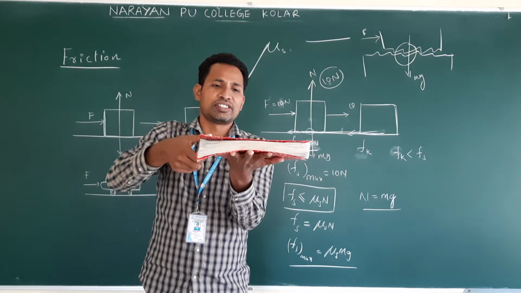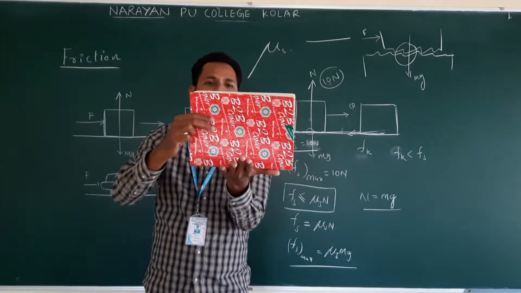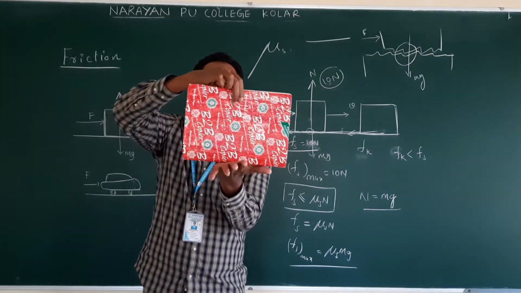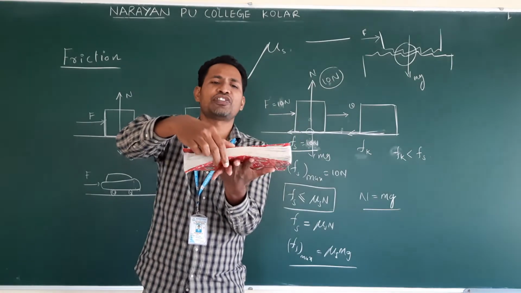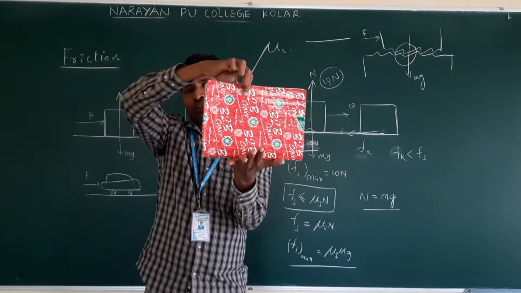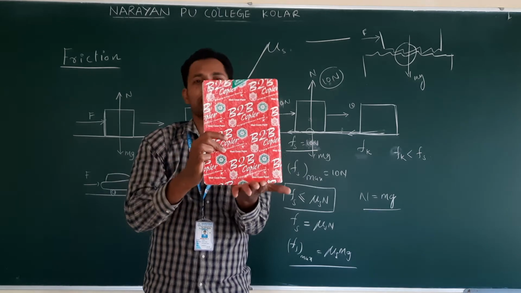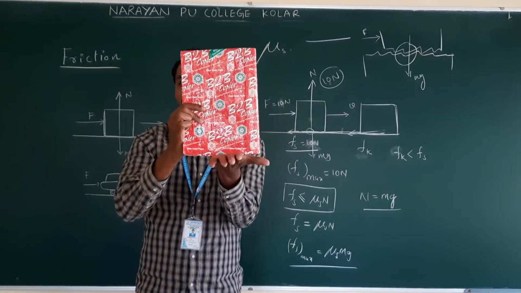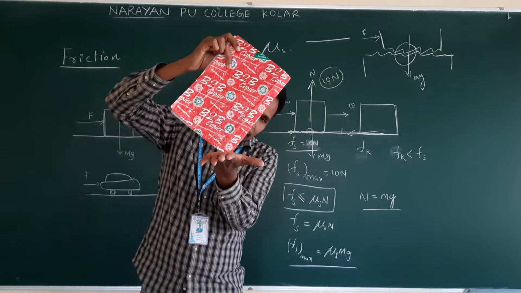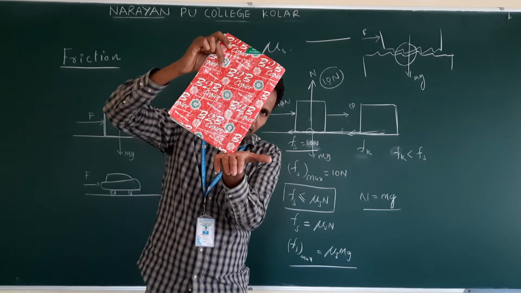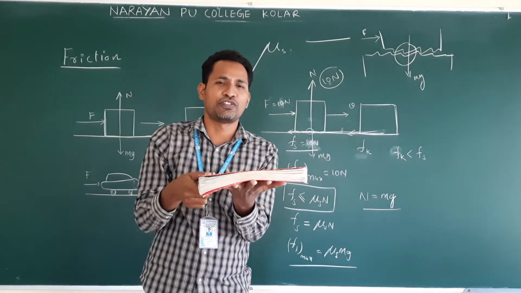Clear? Now see, the area of contact is more in this case. Now I place it like this and apply the force. In this case also, whatever friction there is in the first case, the same friction will be offered by the contact surface. Or if you keep the book like this, at the contact surface friction remains the same, no matter how we place the object on the floor.